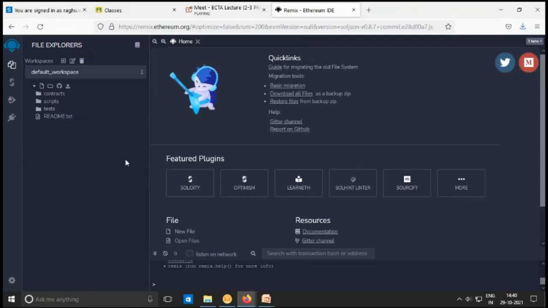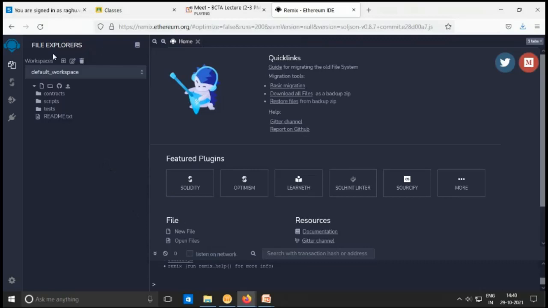One thing you should remember: this Remix IDE, which is available on the web, is regularly updated by the developers. Hence, whatever view you see today, you may not get the same view after 15 days, but the functionalities are common. Sometimes these functionalities may be improved.